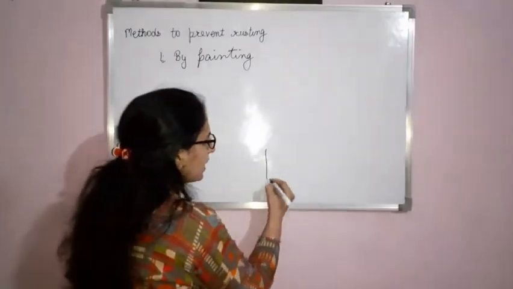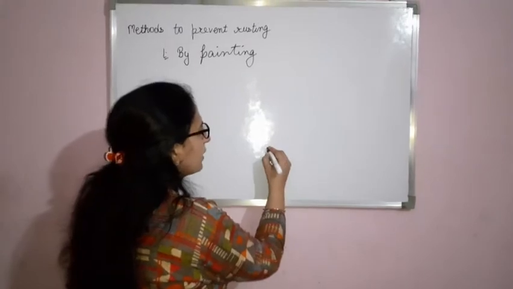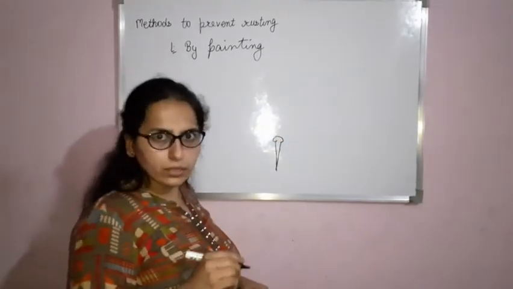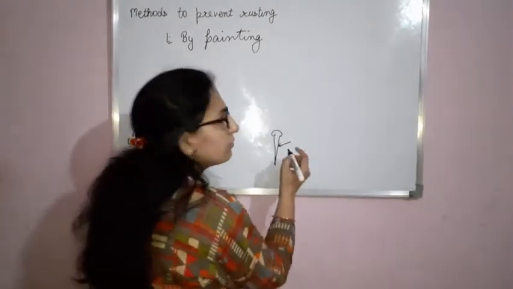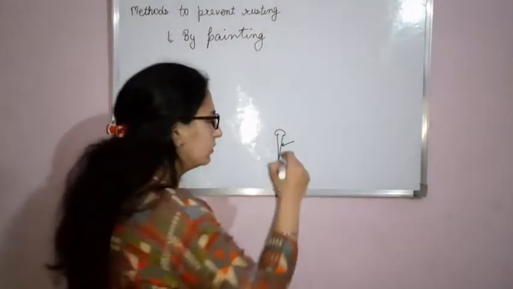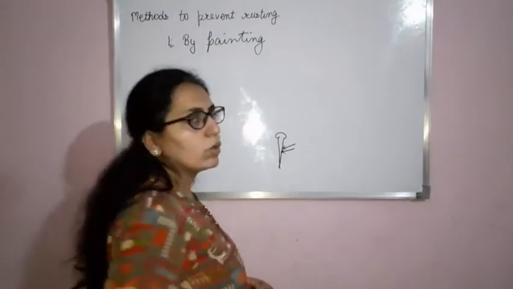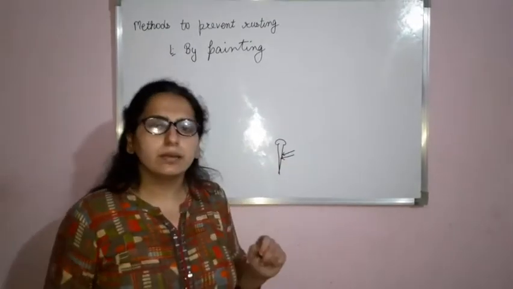Suppose this is the iron nail. If oxygen and water vapor which are present in the air come, then it will get rusted.